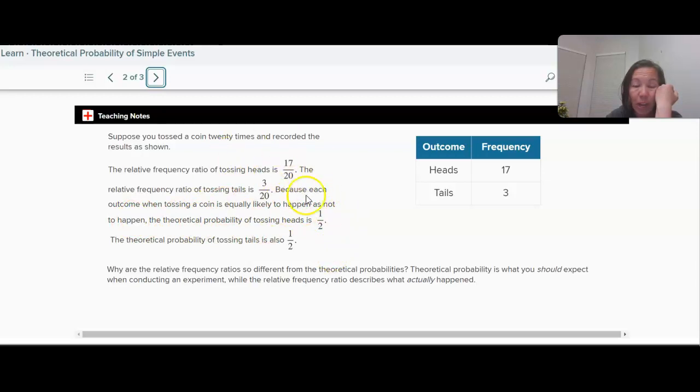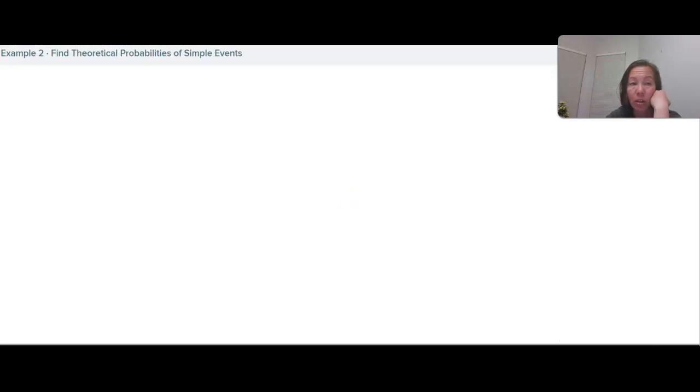So this is what happened in actuality, but in theory, this is what we would expect to happen because there's one of each. Now, why are the relative frequencies so different? Well, this is what you should expect when conducting an experiment, while the relative frequency describes what actually happened. In the next section, we'll talk about when the relative frequency should be pretty close to the theoretical probability.